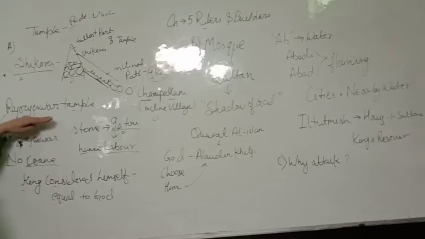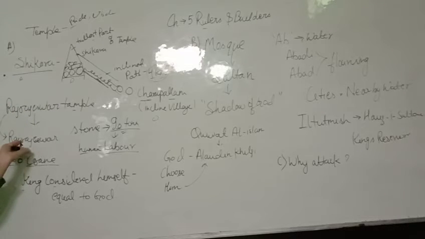Okay, if you are worshipping the Rajrajeshwara god, that means you are worshipping the king who named himself after his god. So it was represented that indirectly we are worshipping our king as well.